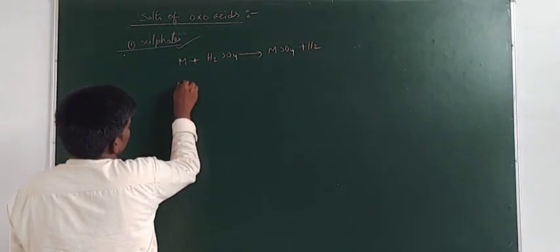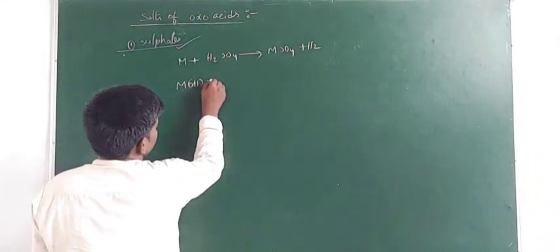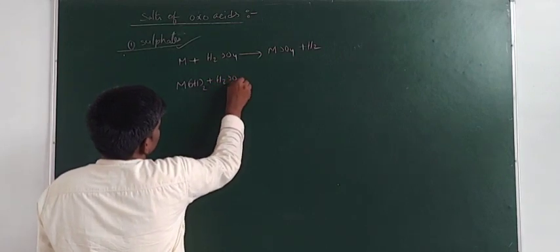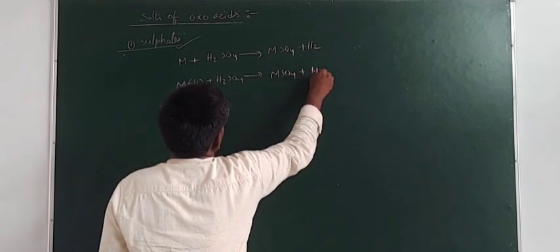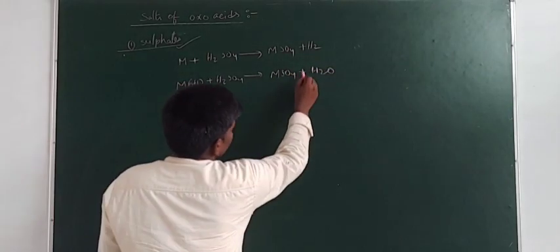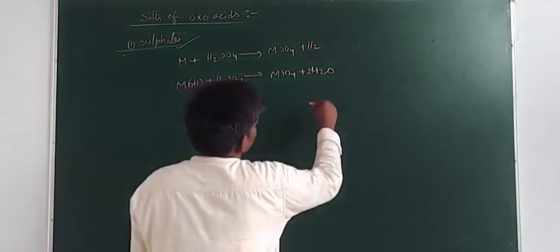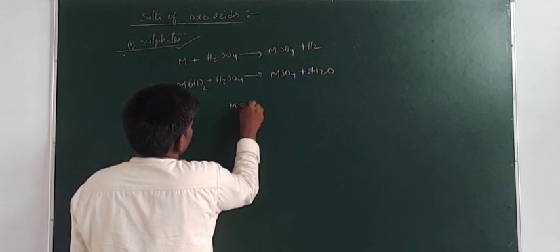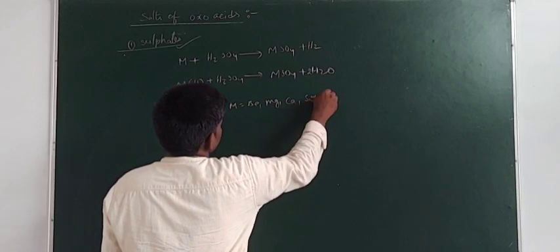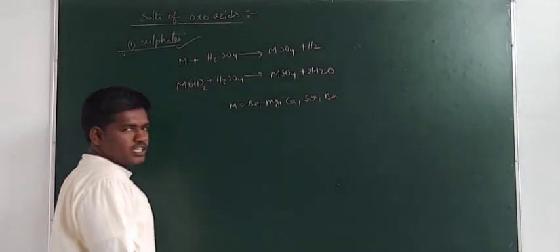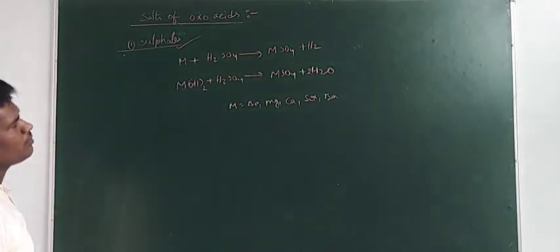And next, when metal hydroxides of the second group elements are treated with sulfuric acid, from this also we can get the metal sulfates, and here you get water. To balance this, you multiply with 2. In both reactions, M may be beryllium, magnesium, calcium, strontium, barium. So this is about the preparation of the sulfates of the second group elements.